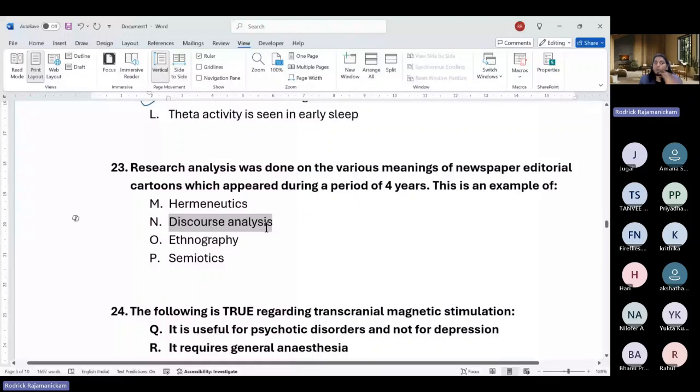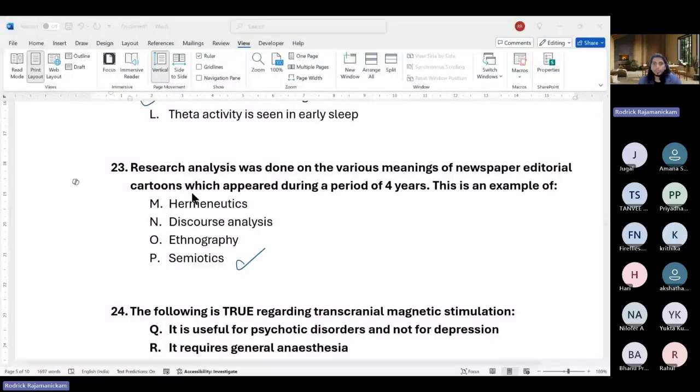Discourse is about spoken content. Okay, so what content was spoken in an interview or a discussion, you can analyze it. Ethnography is about cultural studies, so it is semiotics. Because particularly they are verifying the meanings of cartoons, which are considered as symbols or drawings. Okay, so it is P.